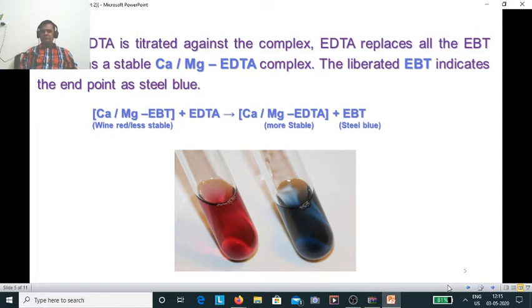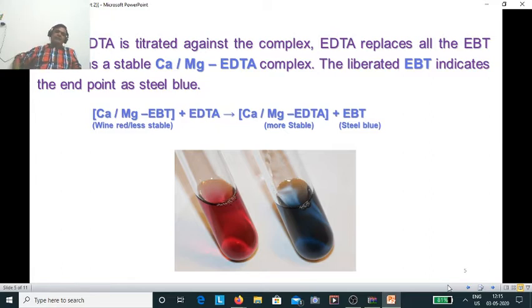It is blue, steel blue. Okay, so basically that would be the end point. So simply you have to start. In this method, you have to take the flask and add some amount of water. It may be 20 ml, 50 ml, it doesn't matter where you start from. Then you have to add a couple of drops of EBT and some buffer solution, and a wine red color will come.